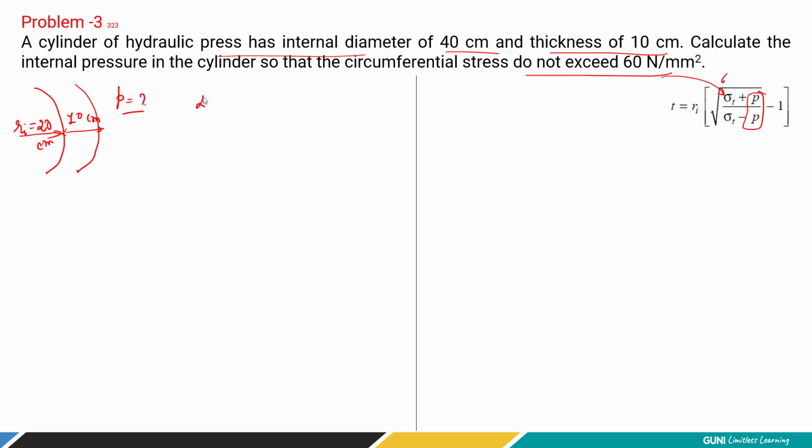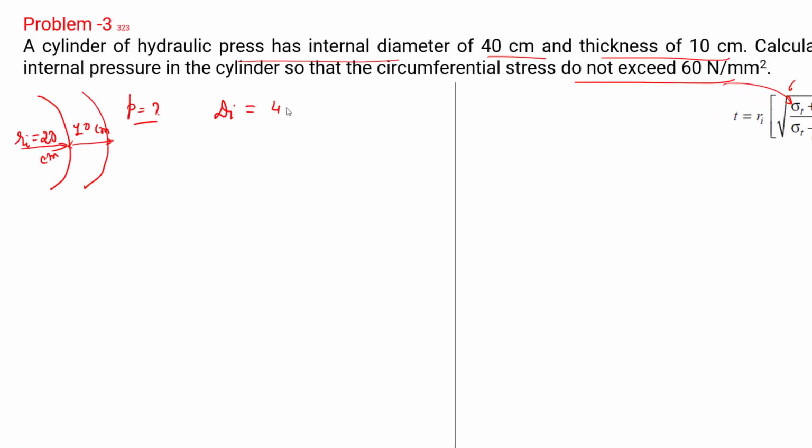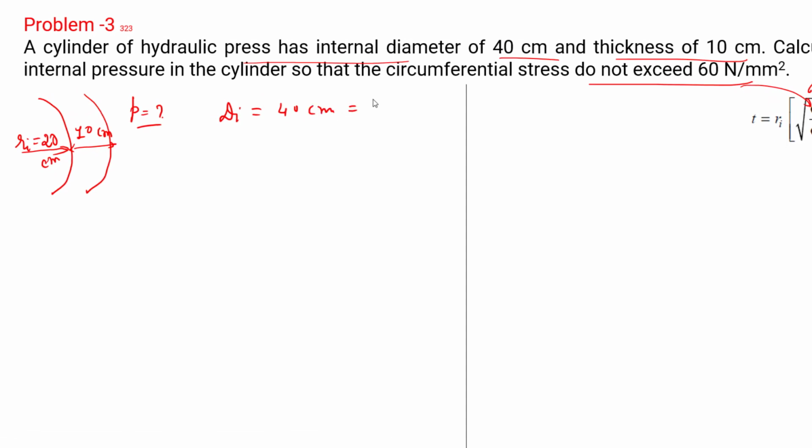So here the inside diameter is how much? 40 centimeter, so it is equal to 400 millimeter. So Ri is equal to 200 millimeter. And shell thickness is given 10 centimeter, which is equal to 100 millimeter. I hope it is clear to you. We have simply converted units into millimeter. 1 centimeter is equal to 10 millimeter. Very simple. Now let's use the shell thickness equation.